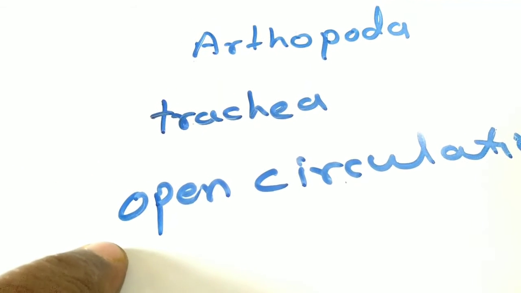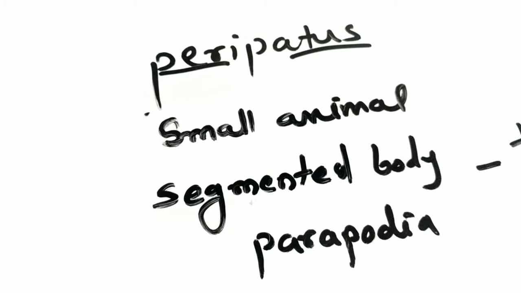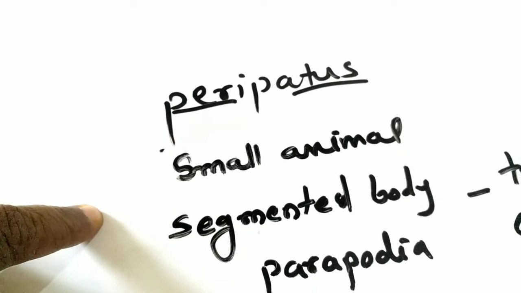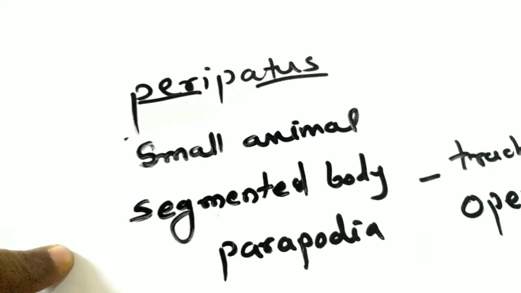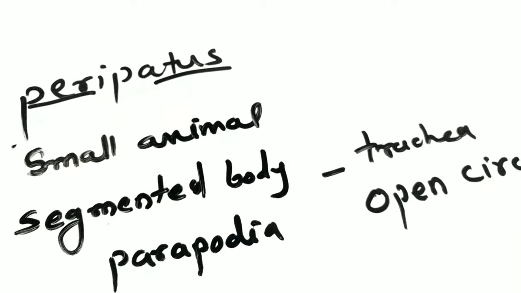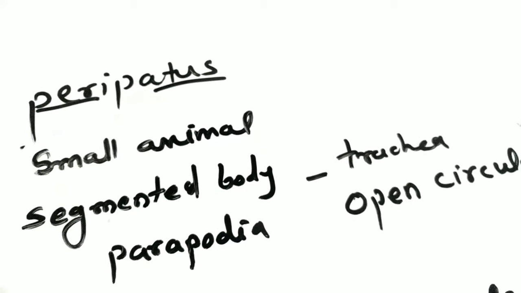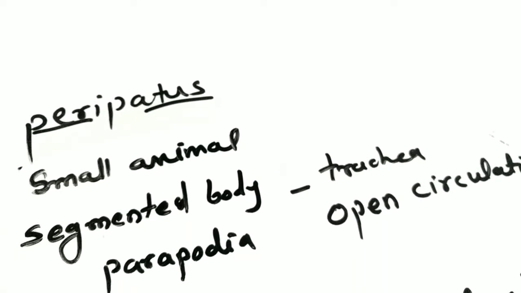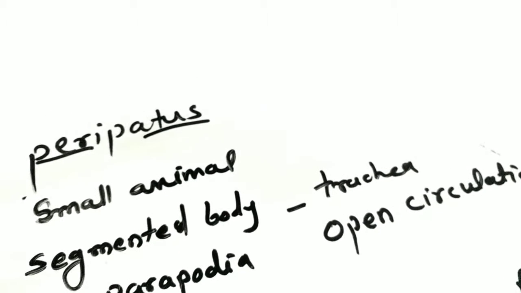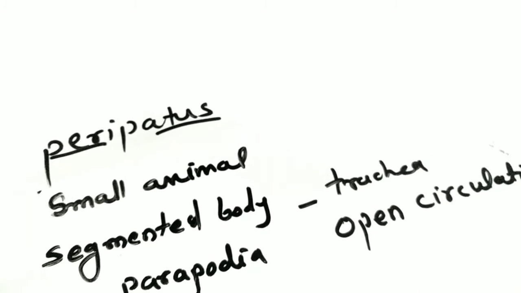So blood circulation is which type? Open circulation. This peripatus is a small animal having segmented body and parapodia like annelids. At the same time, its respiration is through trachea, and its circulatory system is open. It means its blood circulation is open circulation.